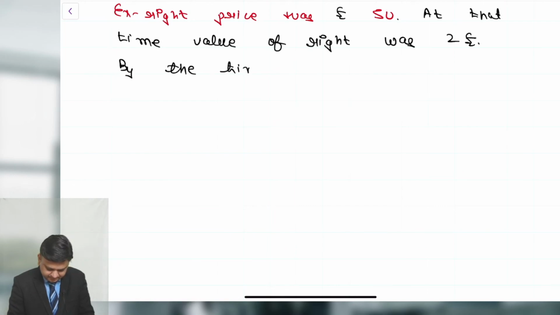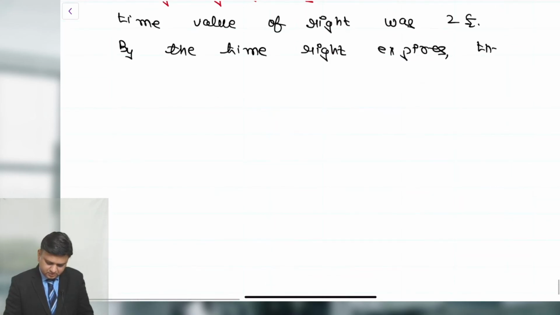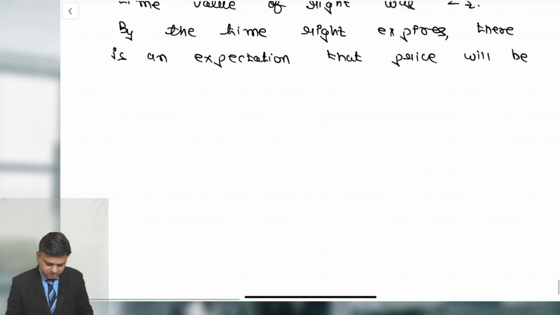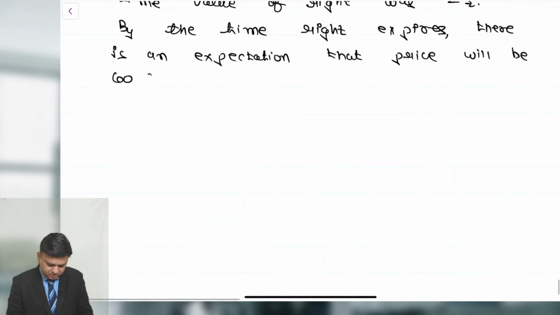By the time the right expires, there is an expectation that the price will be £60.